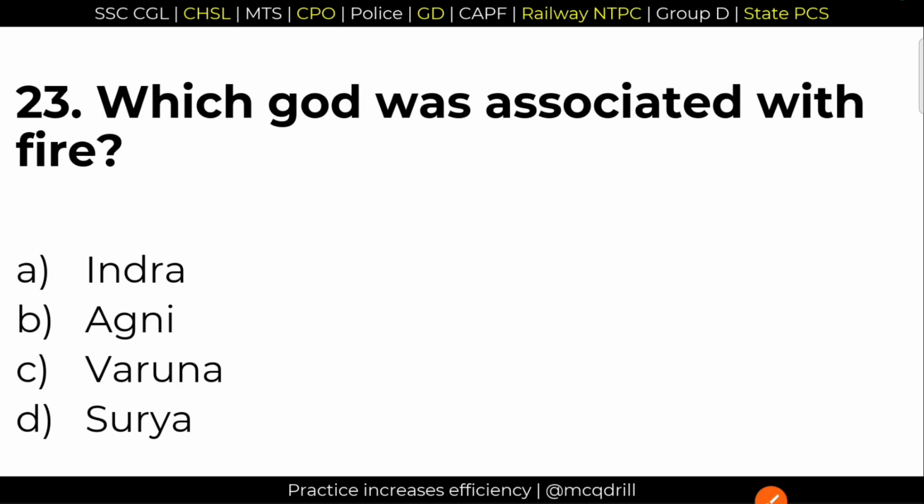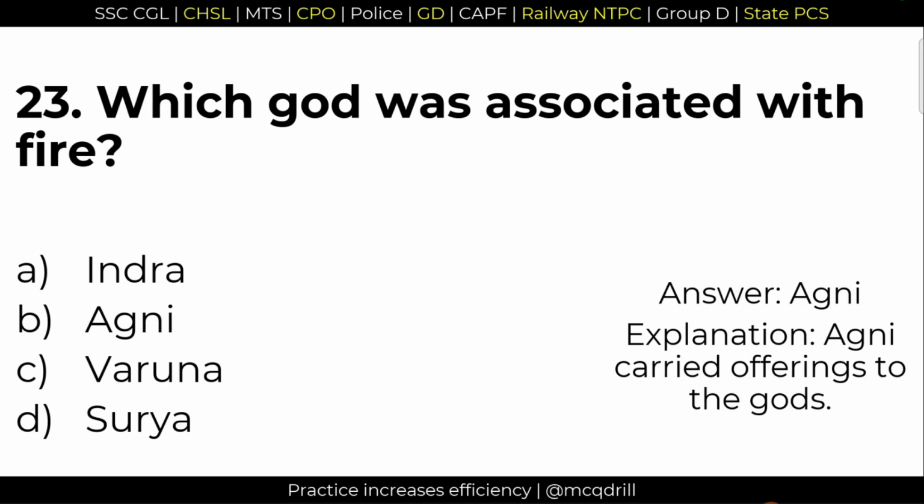23. Which god was associated with fire? Who was the fire god? It was Agni. Option B. Agni was the fire god.